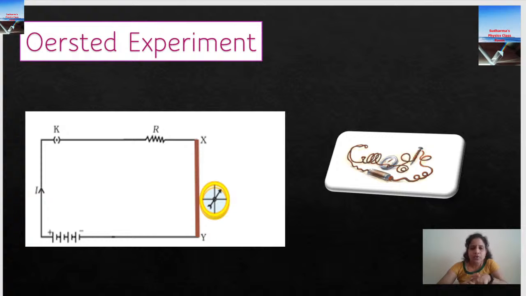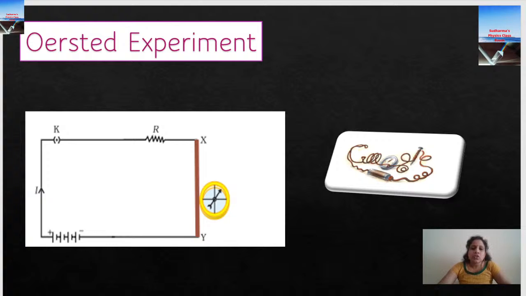So let's come back to our Oersted story. He was demonstrating electricity experiments to his students, and he understood something was making the compass needle deflect. A compass needle deflects only if there is a magnetic field. So he understood that the current flowing through the conductor was making the magnet deflect.